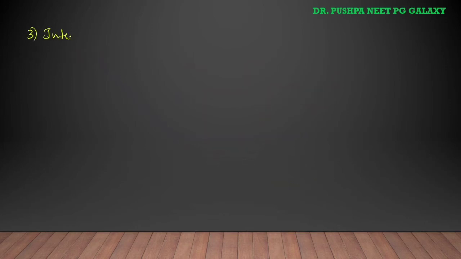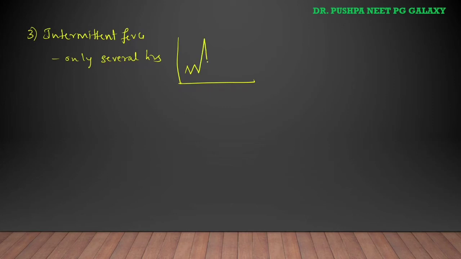Next pattern is intermittent fever. Intermittent fever means fever present only for several hours in a day. If we plot a graph, at other times it is normal, but only during certain hours there is a rise in temperature.